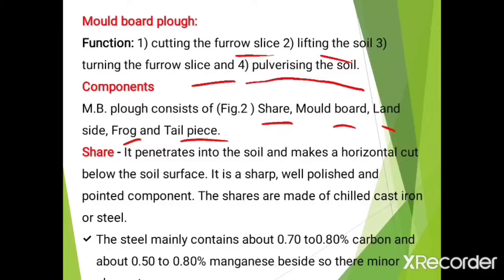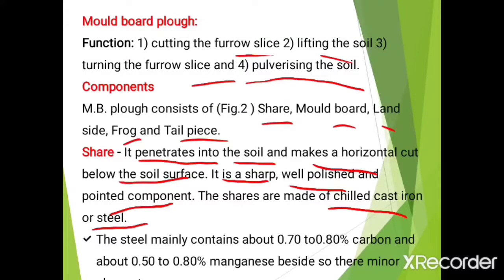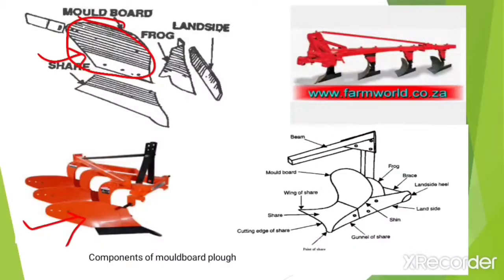Okay, now what are the functions of shear? It penetrates into the soil and makes a horizontal cut below the soil surface, and it is a sharp, well polished and pointed component. It is actually made up of chilled cast iron or steel, and the steel mainly contains 0.7 to 0.8 carbon and about 0.5 to 0.8 manganese.